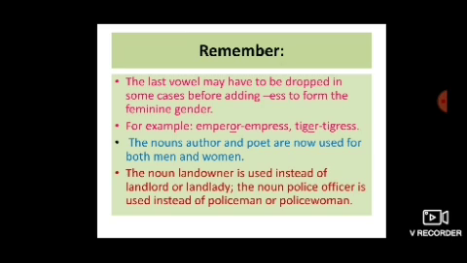Then the nouns author and poet are now used for both men and women. Then the noun landowner is used instead of landlord or landlady. Earlier landlord or landlady was used, but now it is used as landowner. The noun police officer is used instead of policeman or policewoman.